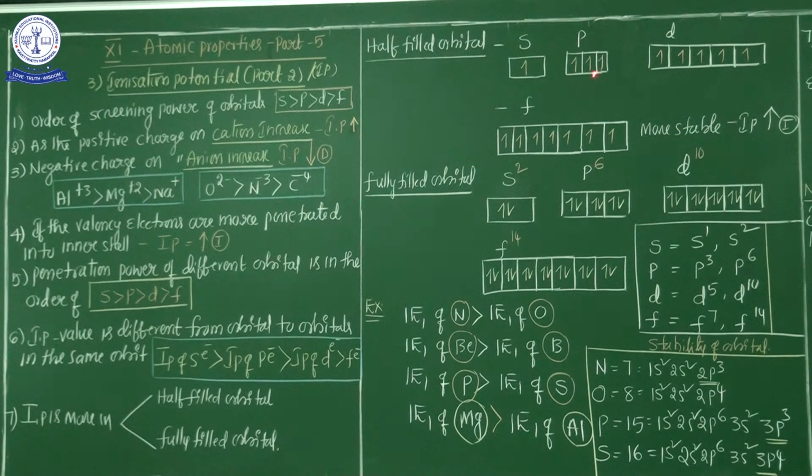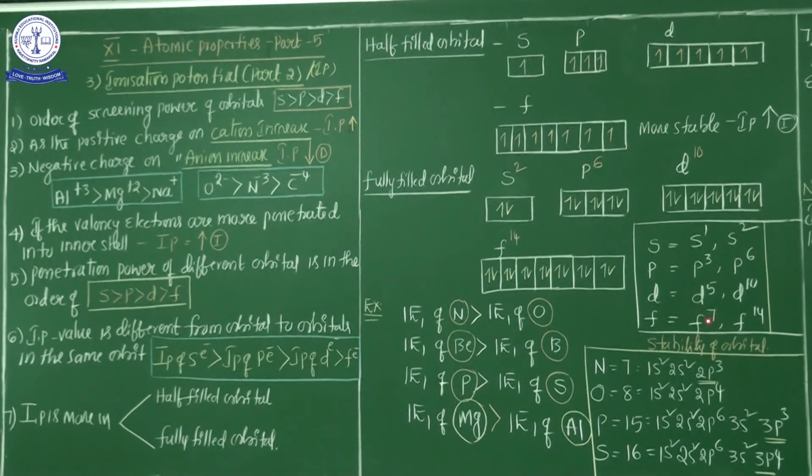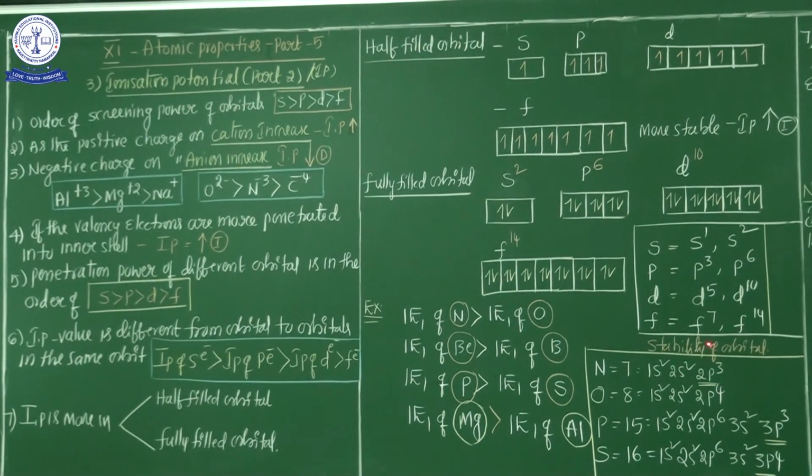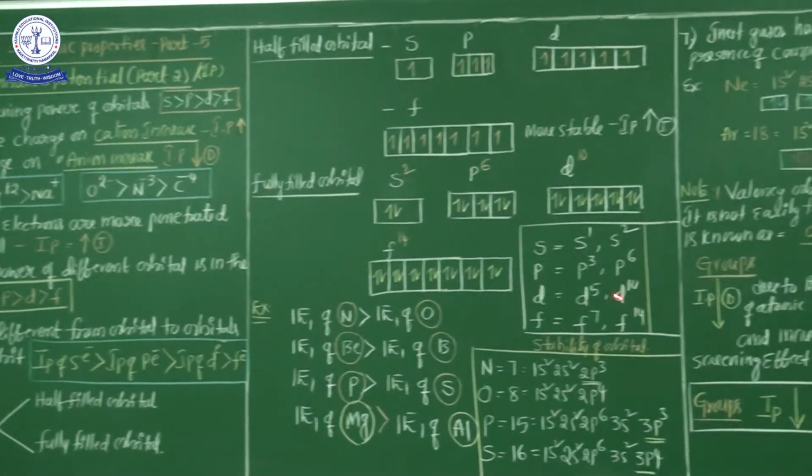So p orbital 3 electrons are stable, 6 electrons also stable, d orbital 5 electrons stable and 10 electrons also stable, and f orbital 14 electrons stable, 7 electrons stable. To summarize: s orbital 1 or 2 electrons, p orbital 3 or 6, d orbital 5 or 10, and f orbital 7 or 14 electrons are stable.